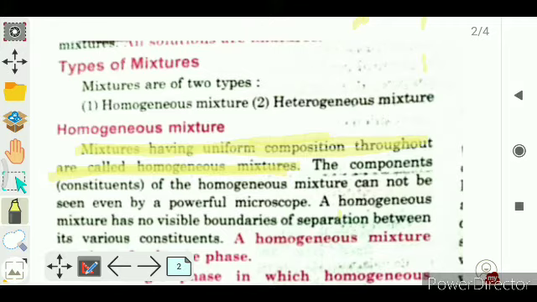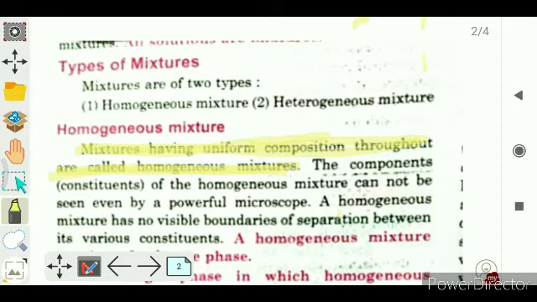Then it may have two different types of composition. The constituents or the components of the mixture are uniformly distributed throughout the mixture, or these components cannot be uniformly found in the whole mixture.